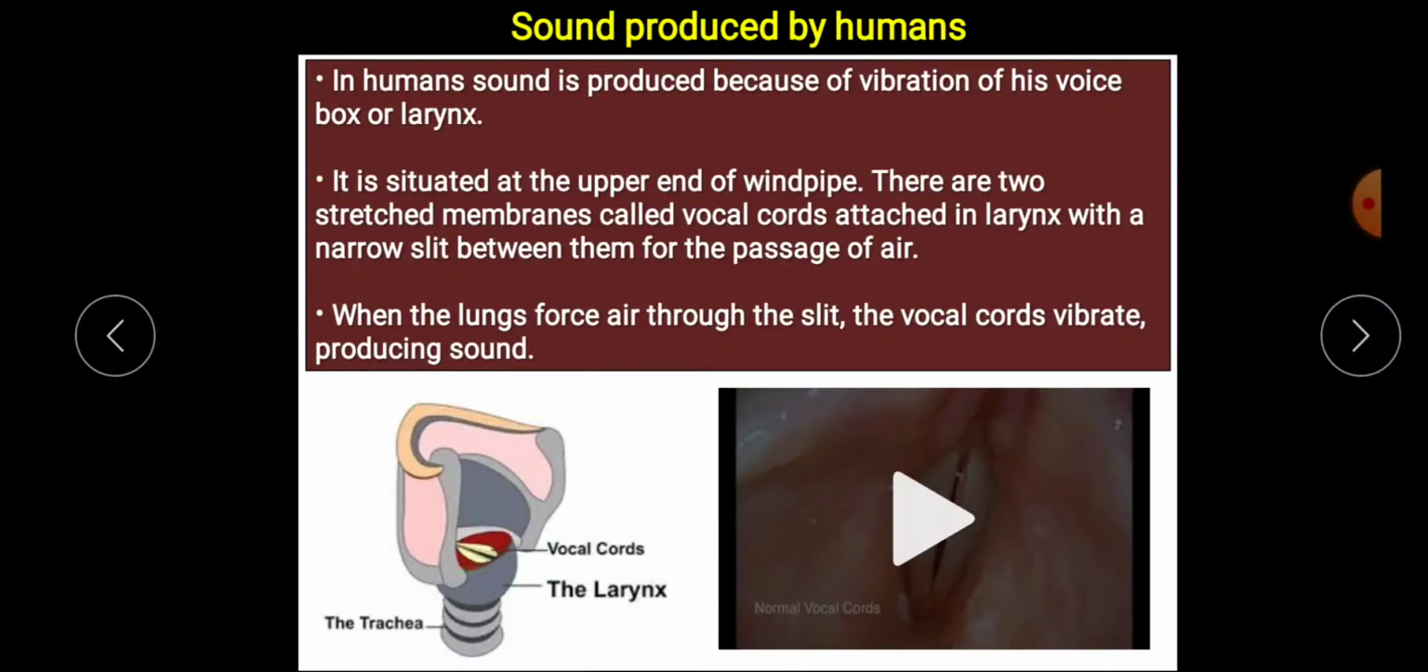Now, males have slightly longer vocal cords than females, and small children have even shorter vocal cords. And due to this variation in the length of the vocal cords, the sounds are different for males, females, and small children.